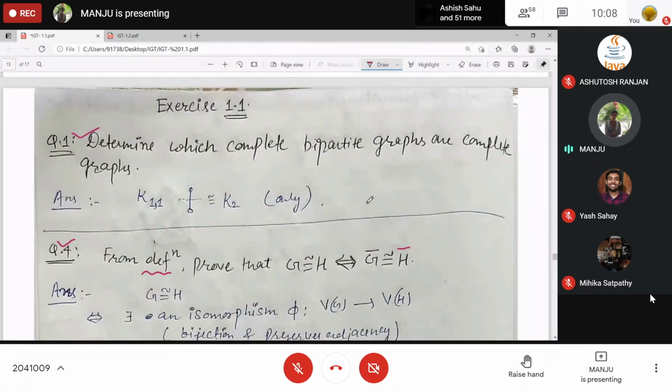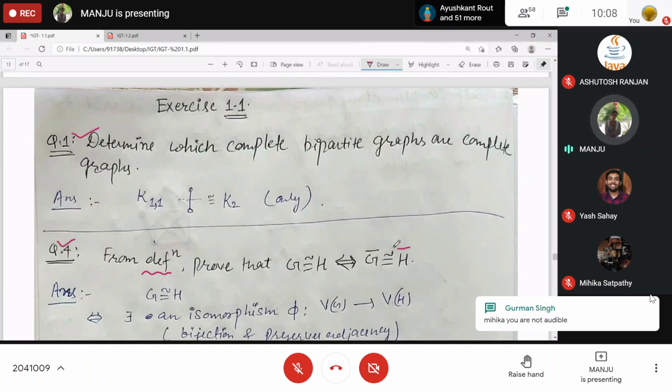That means if there exists an isomorphism. So we'll start with this and we'll use the definition. Definitions are always if and only if, right?